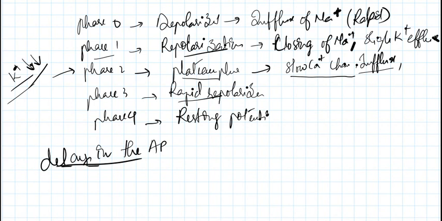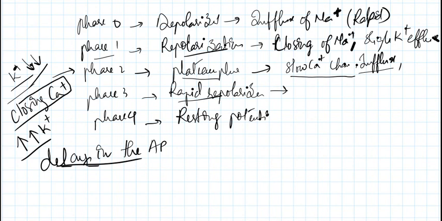So okay, now the phase 3, there is a rapid repolarization. Why does the rapid repolarization occur? Can anyone tell? There will be a closing of calcium channels, which leads to sudden increase of potassium permeability. That means the potassium channel opens, leading to potassium